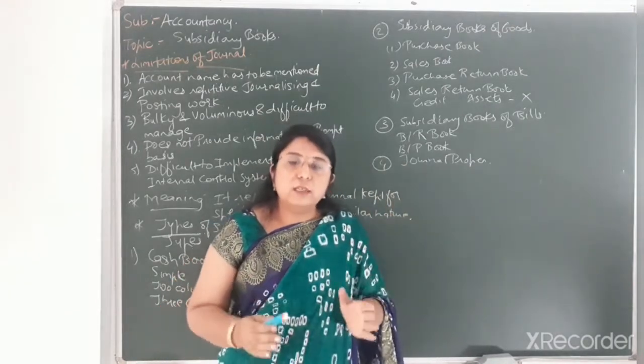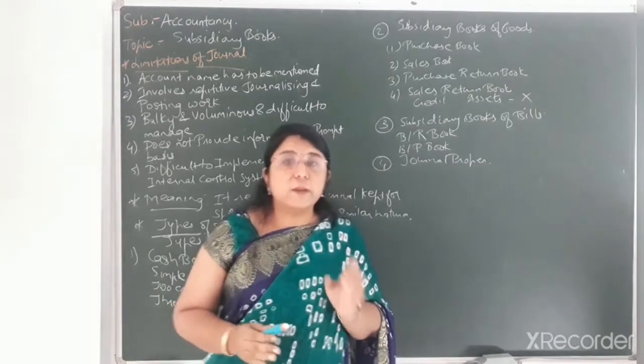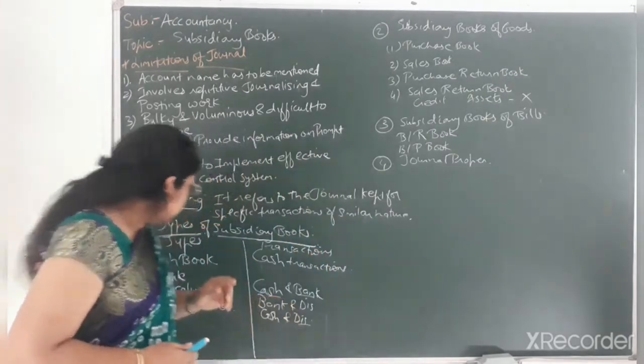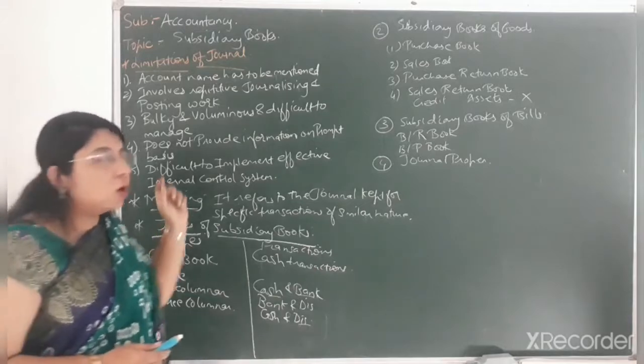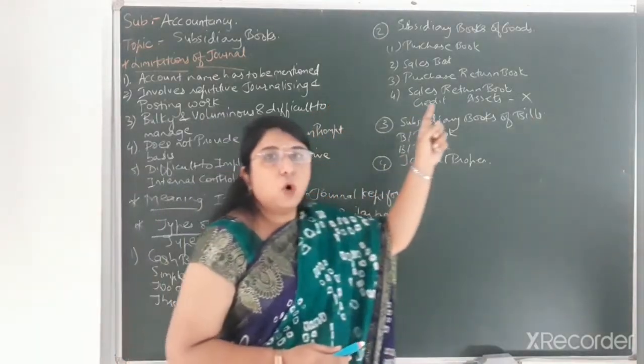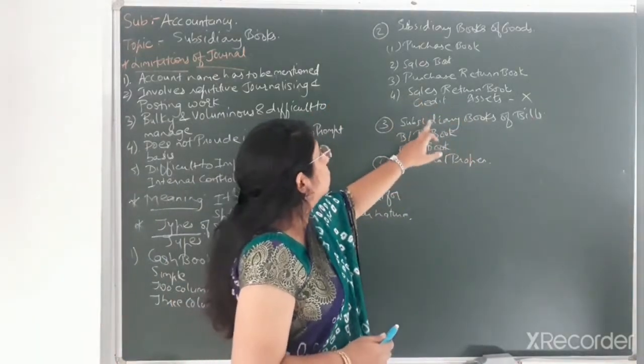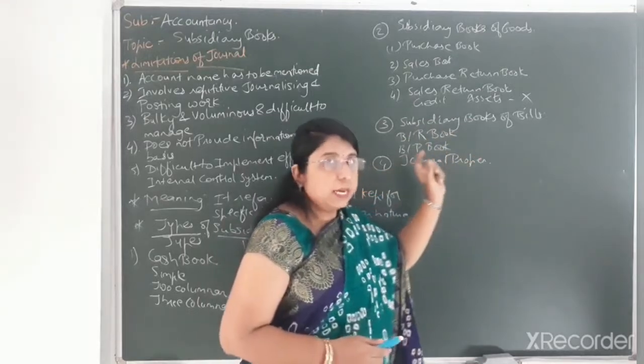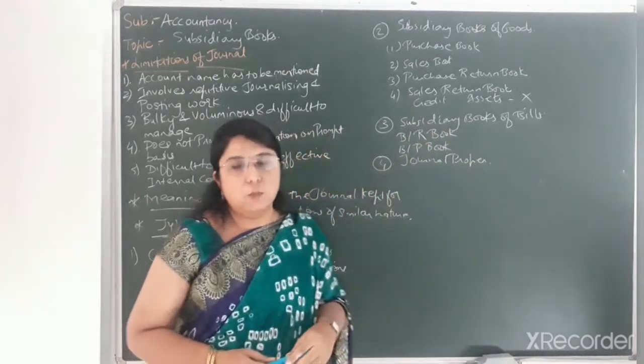Okay, so these are the different types of subsidiary books. There are basically four types of subsidiary books. The first one is the cash book. The second one is subsidiary books for goods. The third one is the subsidiary books of bills, and the fourth one is journal proper.